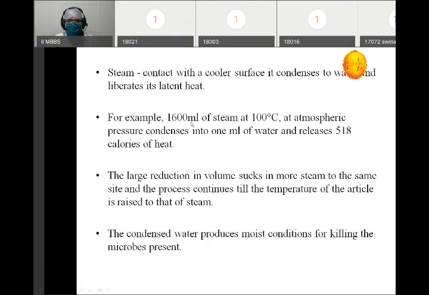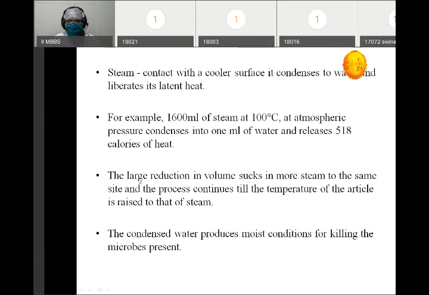An example has been given: if 1600 ml of steam at 100 degrees centigrade at atmospheric pressure condenses into 1 ml of water, there is a release of 518 kilocalories of heat. It means 1600 ml of steam at 100 degrees centigrade is equivalent to 1 ml of liquid water, and when this process occurs, 518 calories of heat are released.